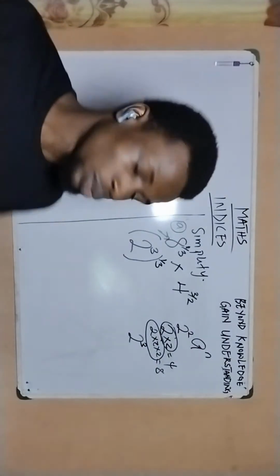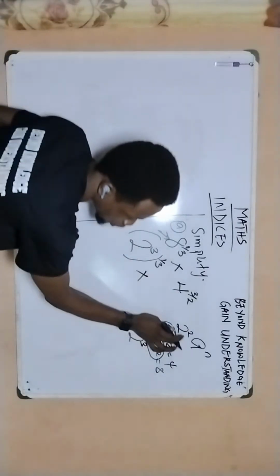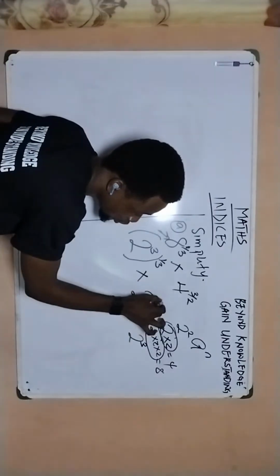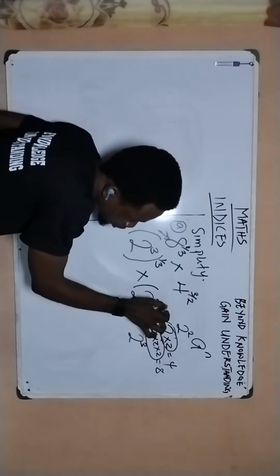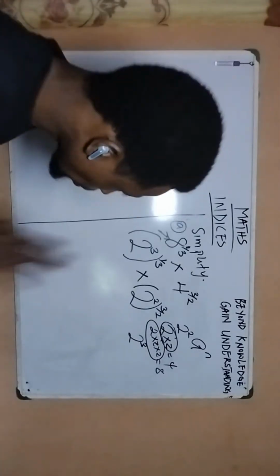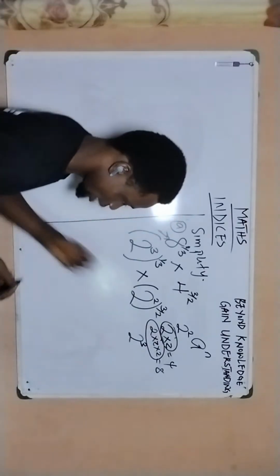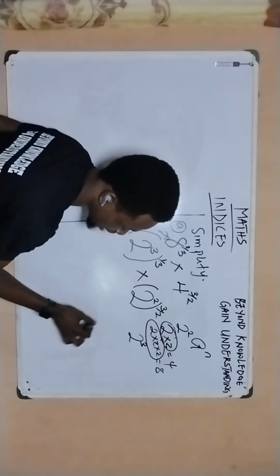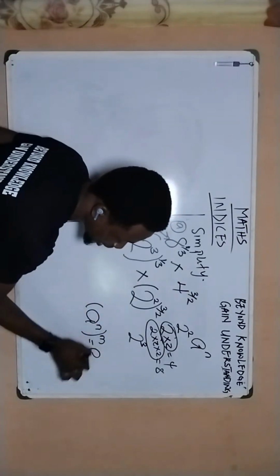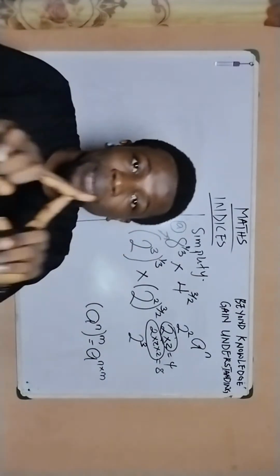Once I'm able to do that, I go to the next one, which is 4. I'll replace this 4 with what? 2 squared, which is what we arrived at. So this is going to be 2 raised to the power of 2 for 4, and then multiplied to the outermost power, which is 3 over 2. And once I've done that, it becomes quite easy. I can now apply the power law that I told you about under the laws of indices, which says that if I have a to the power of n, all in a bracket raised to the power of m, this is simply a to the power of n times m. So I'll multiply the two powers together.